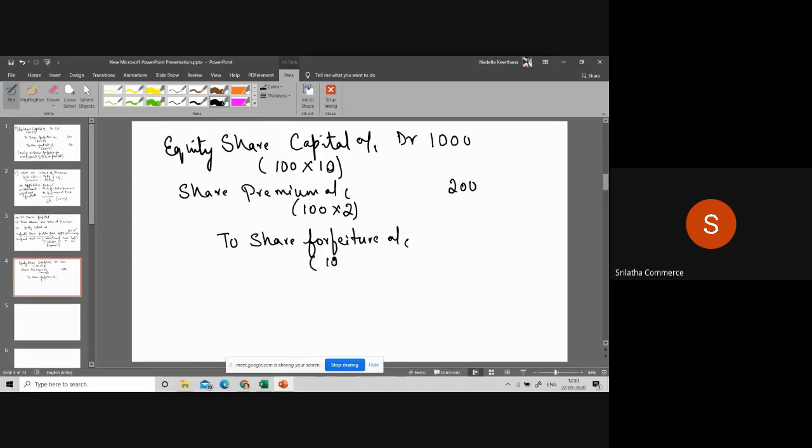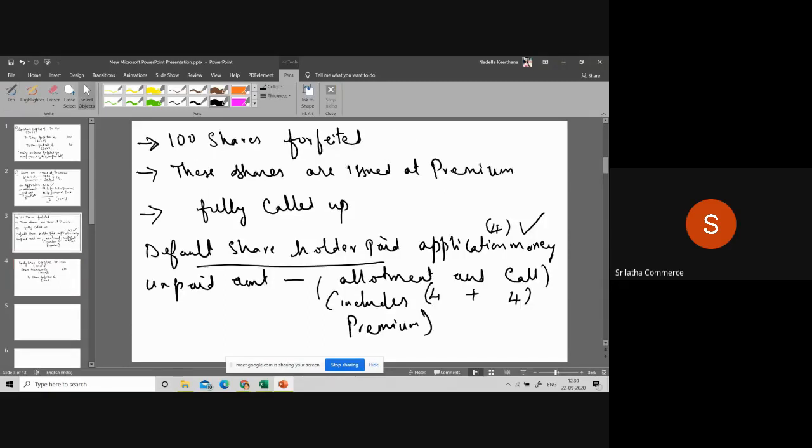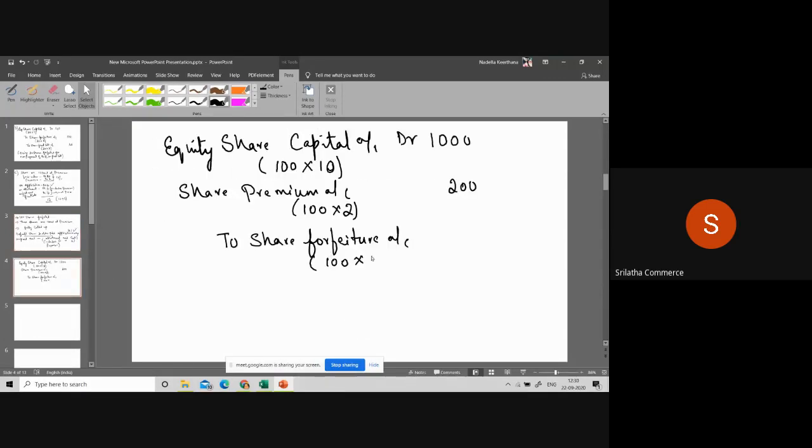What is the amount you received from the default shareholder? 4 rupees per share. Application money only you are receiving, isn't it? So we receive 4 per share. So 100 into 4, which comes to 400, to share allotment.